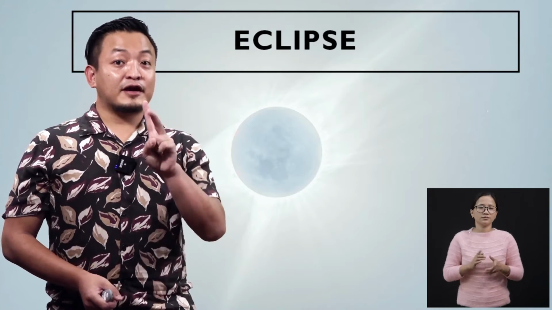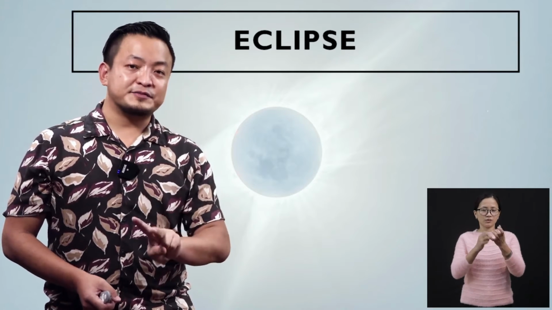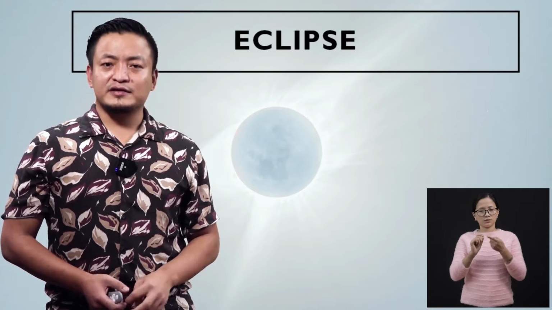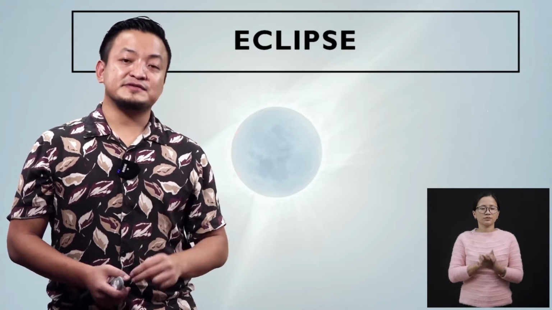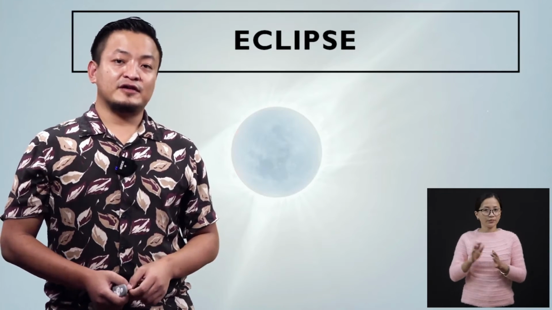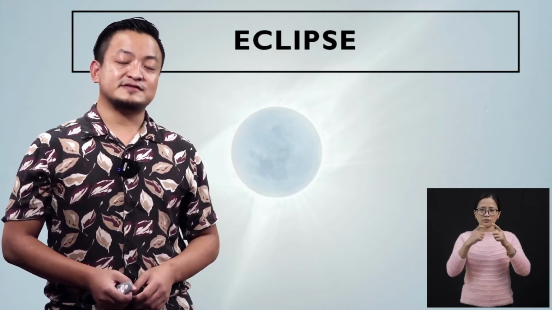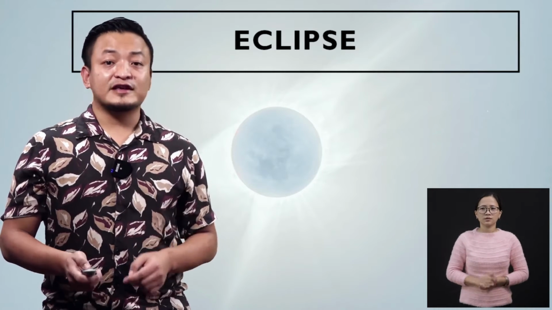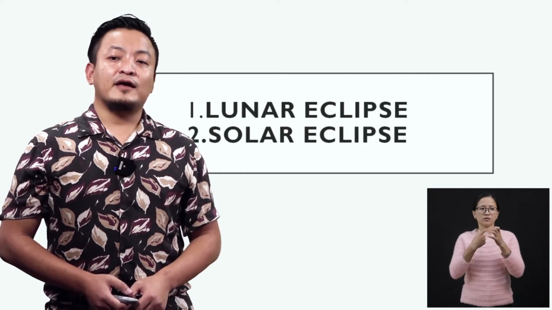But there are two prominent eclipses which have an effect on us. So the first eclipse would be the lunar eclipse, and the second eclipse is the solar eclipse.